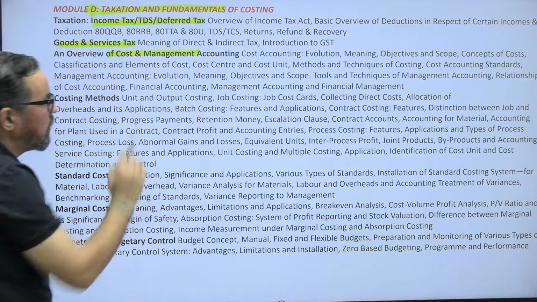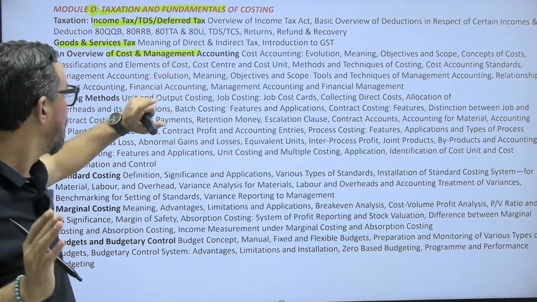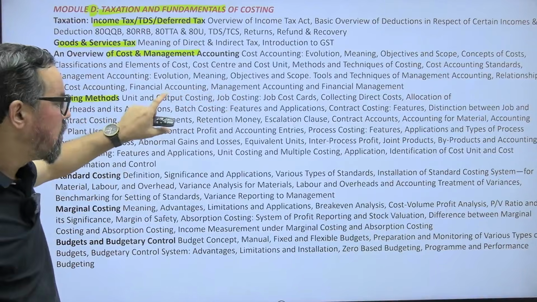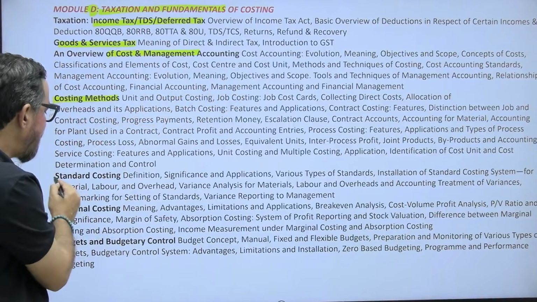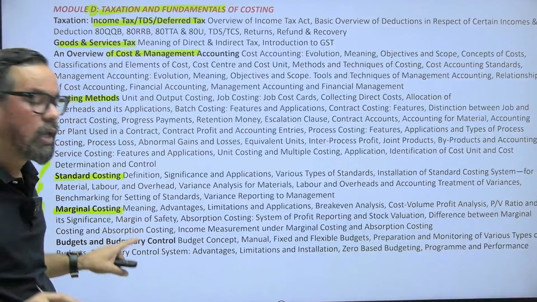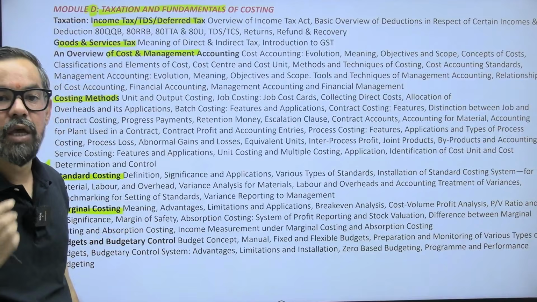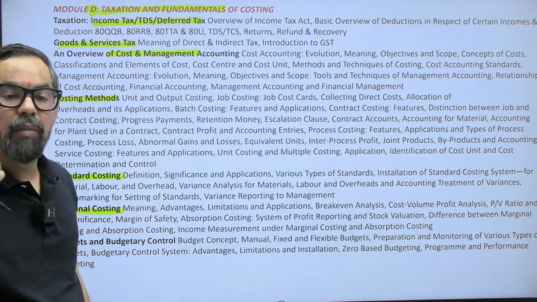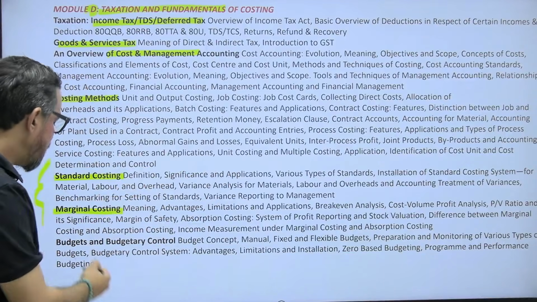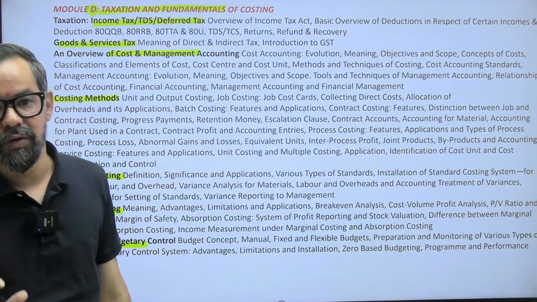Costing, here you will get 2 to 3 mark questions. Cost accounting, management, cost, financial accounting. Then we have costing methods, again 3 to 4 questions for 3 to 4 marks. Then we have standard costing and marginal costing. Mostly the numericals will be around this, like break-even point calculation, cost volume profit analysis, variance analysis, margin of safety. All these things come from these two units. Then budget and budgetary control, fully fundamentals. One study is more than sufficient for this one.